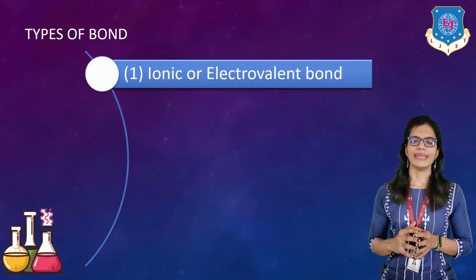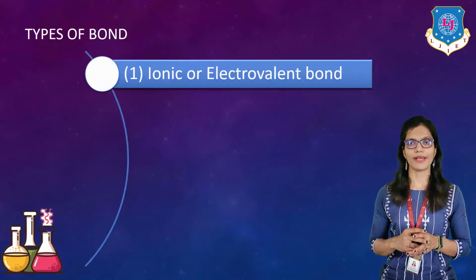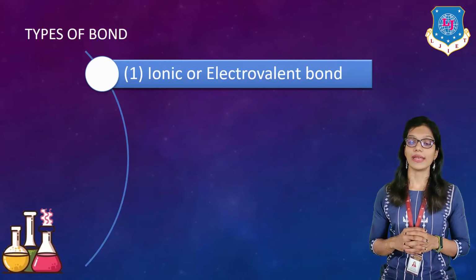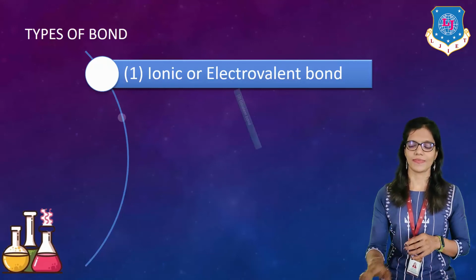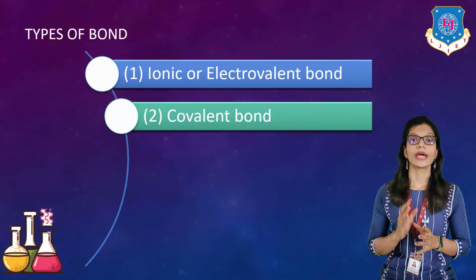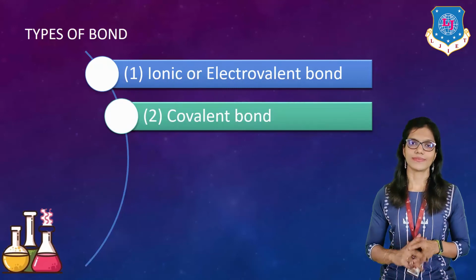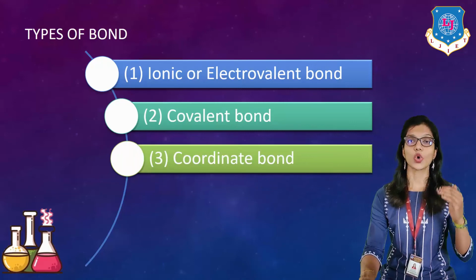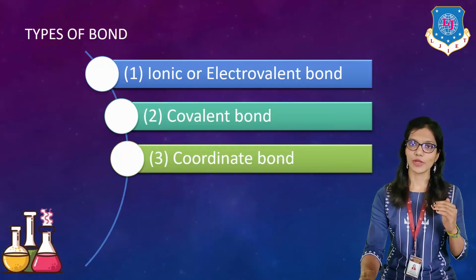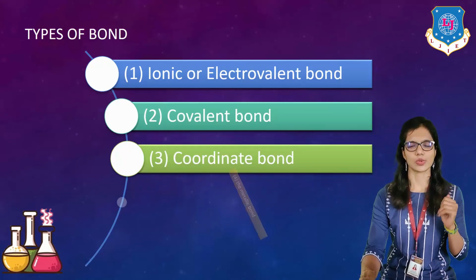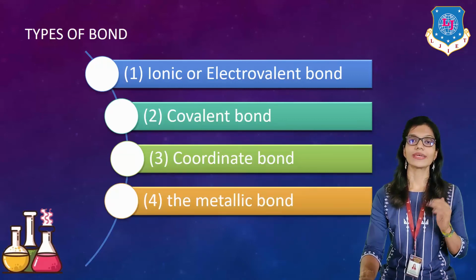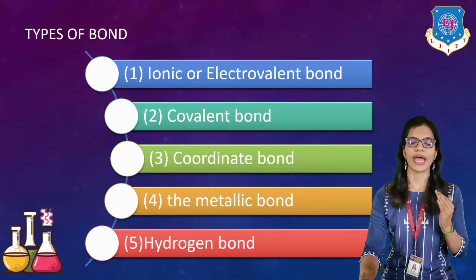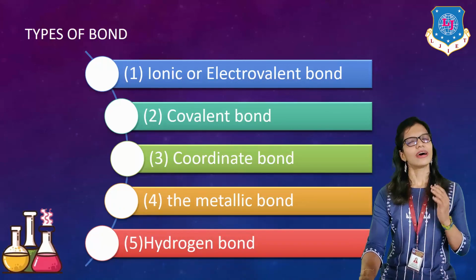Now, let's take a look at the types of chemical bonds that we are going to study here. Number 1, ionic or electrovalent bond. Number 2, covalent bond. Number 3, coordinate covalent bond. Fourth one is the metallic bond. And last but not least, hydrogen bond.